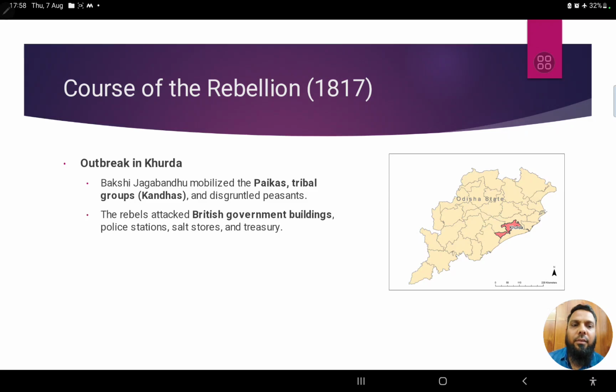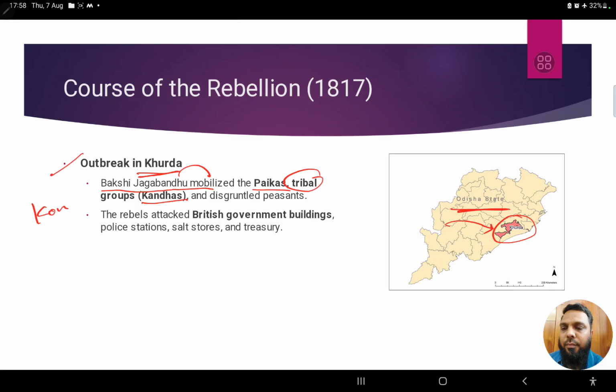Next, the course of the rebellion. How did this course happen? The outbreak in Khurda. Now, Khurda, here you can see, is a district even today, on the current map of Odisha, just for the idea. So Bakshi Jagabandhu mobilized Paikas as well as tribal groups, the Khandas, or you can say Konds, right? Konds, who are also called Khandas, are tribal people. And the disgruntled peasants. So a combination of Paikas, tribal people who included Konds, and the peasants.